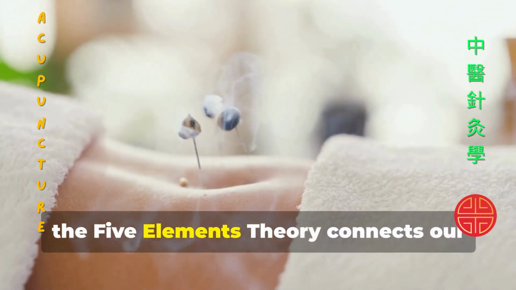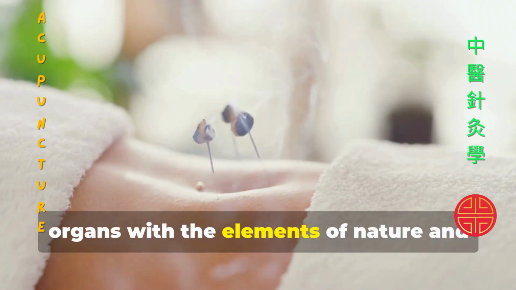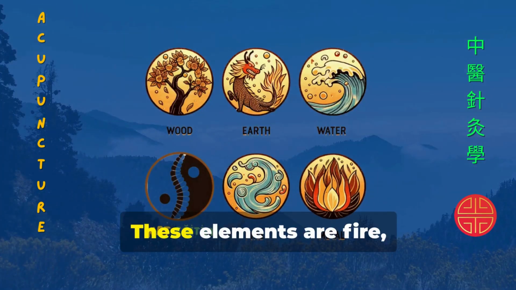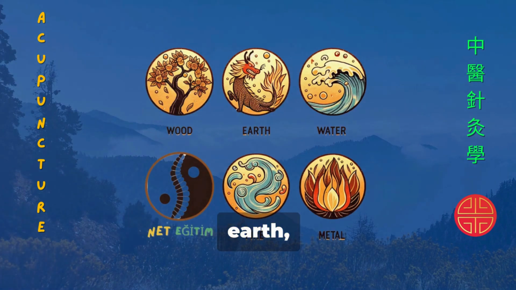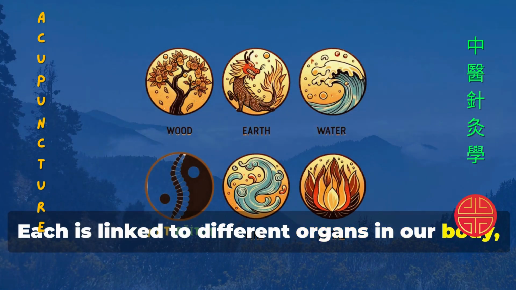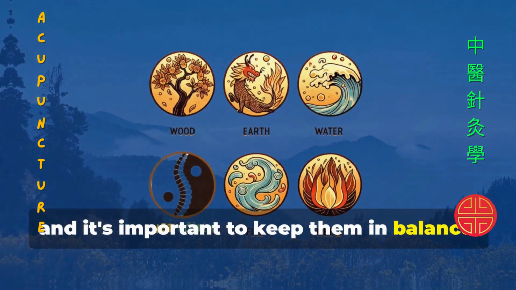Additionally, the 5 elements theory connects our organs with the elements of nature and supports health. These elements are fire, earth, metal, water, and wood. Each is linked to different organs in our body, and it's important to keep them in balance.